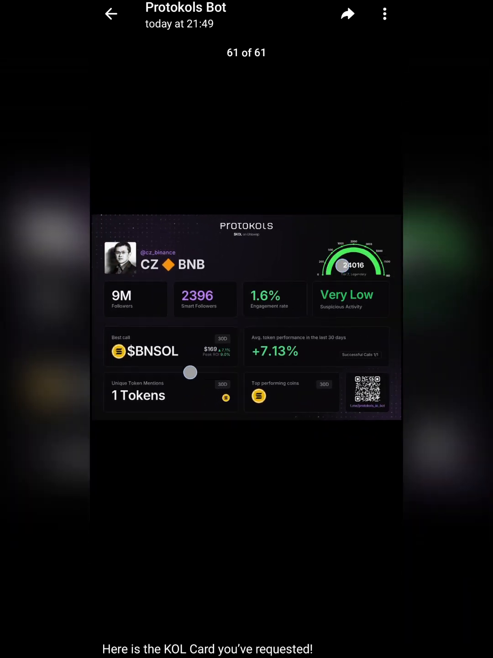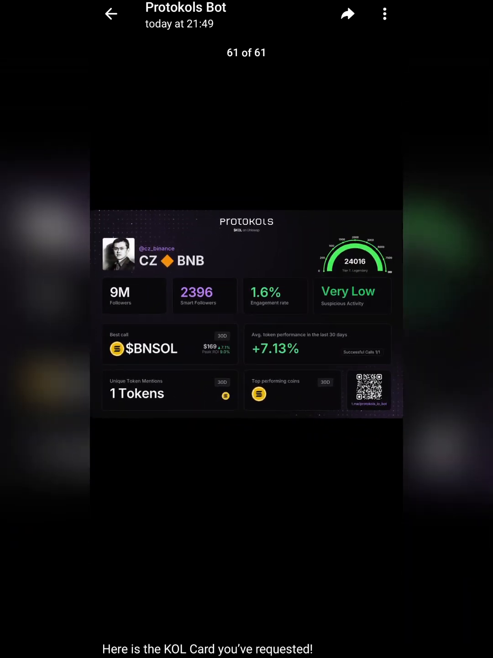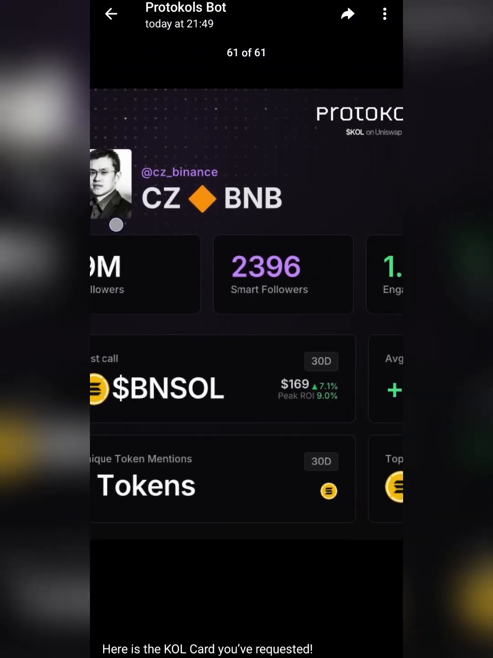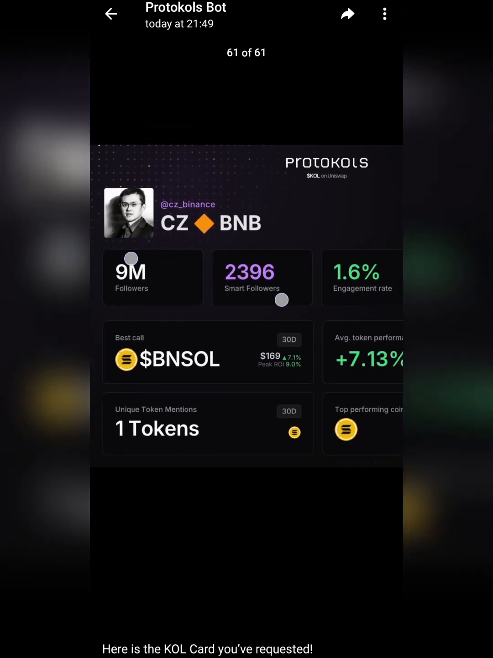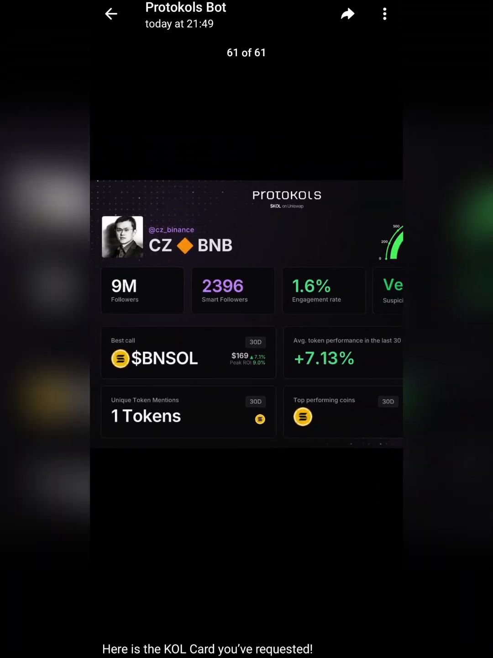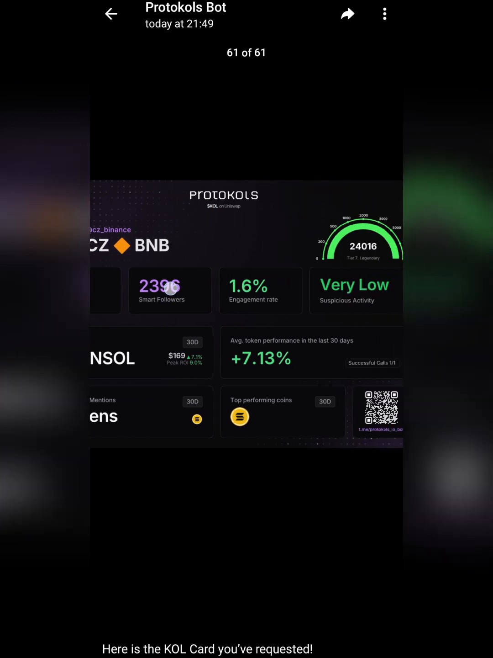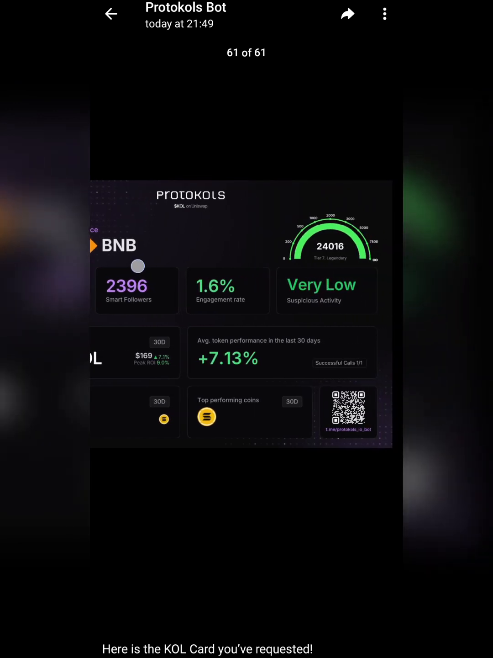So these are the analytics for CZ Binance here. With this you can see his total followers, 9 million, and we have 2,396 smart followers. That means people who are also key opinion leaders like him that are following him. So you can see he has a very large voice in his space, in the crypto space. So when he talks, everyone listens.